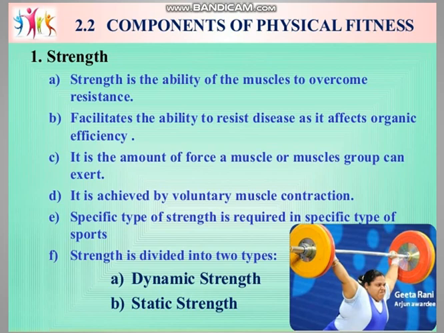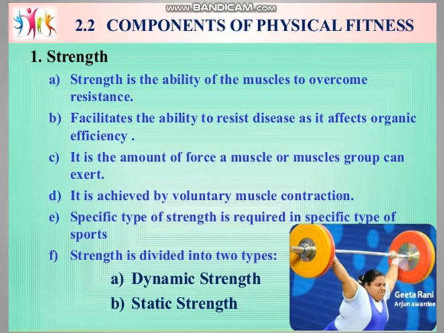The first component is strength. Strength is the ability of the muscles to overcome resistance. It facilitates the ability to resist disease as it affects organic efficiency. It is the amount of force a muscle or muscle group can exert. It is achieved by voluntary muscle contraction. A specific type of strength is required in a specific type of sport.